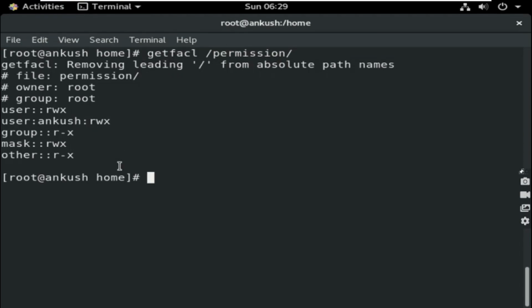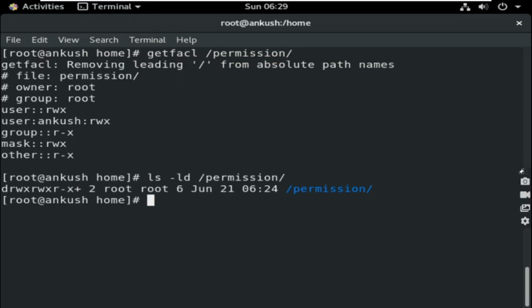Now how can I verify? If you check the basic level permission, ls -ld permission, you can see something is changed here. So don't be confused. When ACL is applied, you can check by seeing the last dot will be changed, that will be replaced by plus. If the ACL is applied, the dot will be replaced by plus. If ACL is not there, it will be a dot again. So you can see one simple change here.